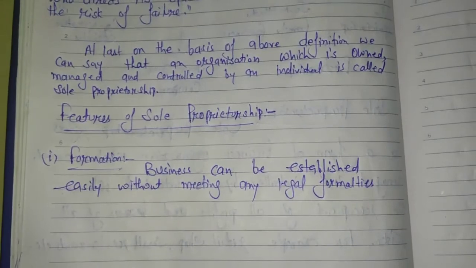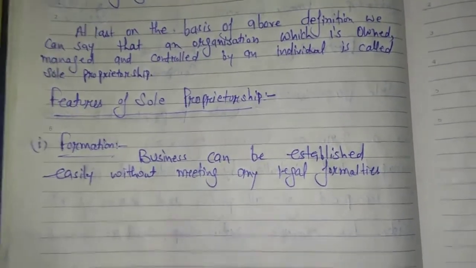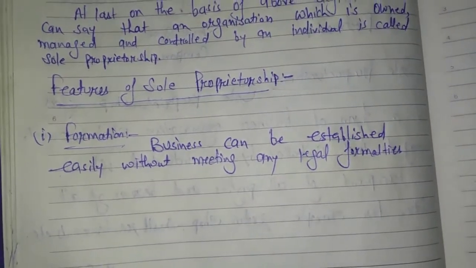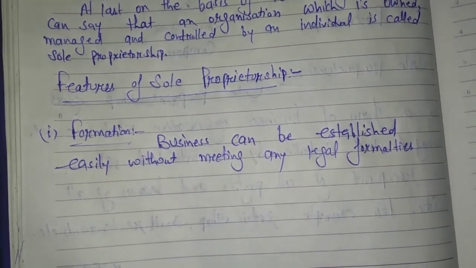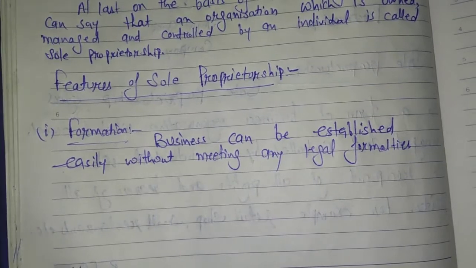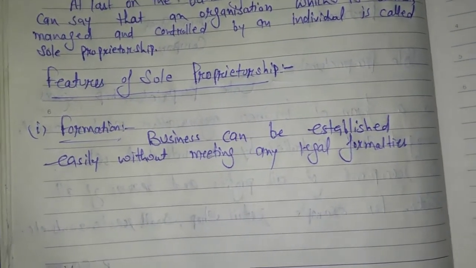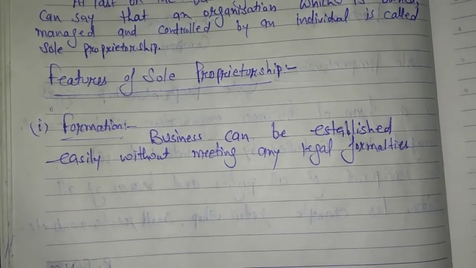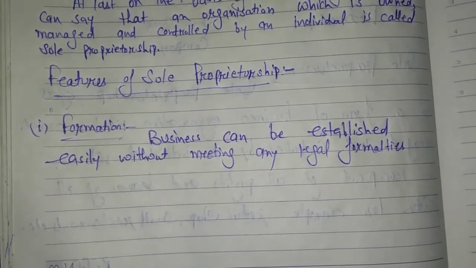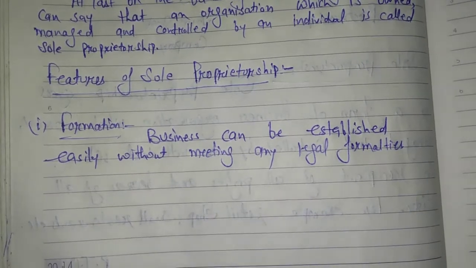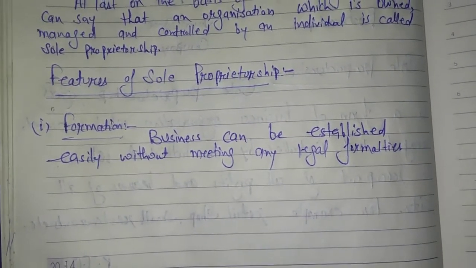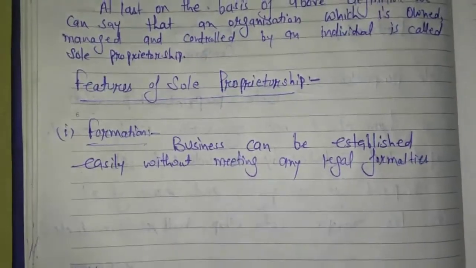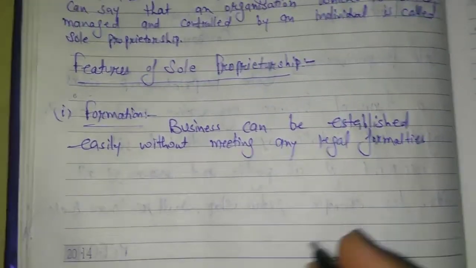In sole proprietorship, it is not required to complete any legal formalities, like if you want to start a kirana store or a general merchant shop. At that time, it is without any legal formalities. You will not need any legal formalities to establish a general store. So such type of business is easy to form. Clear?